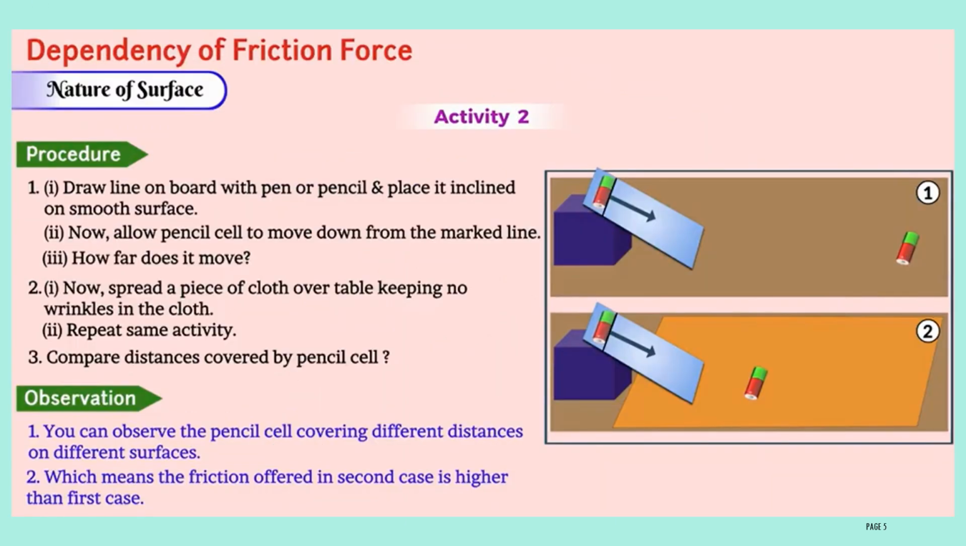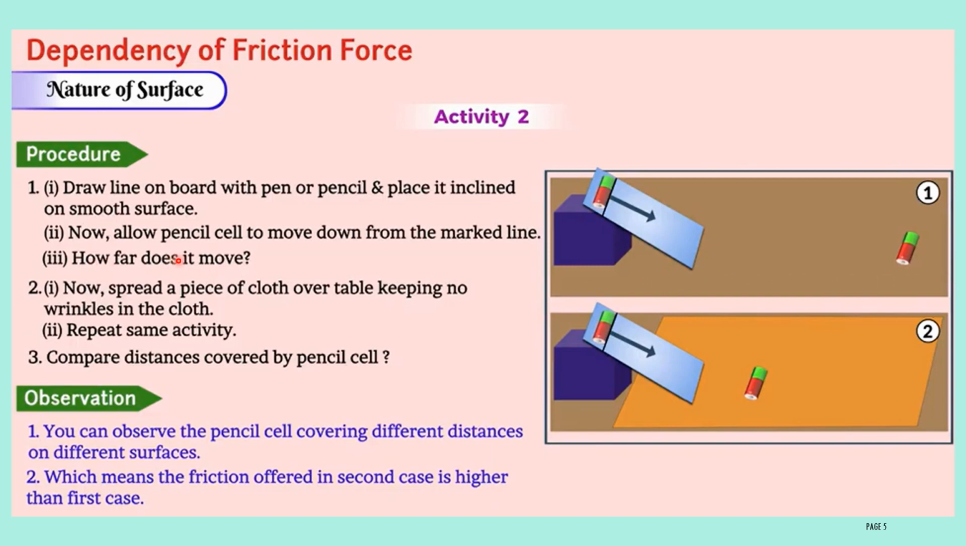Dependency of friction. Let us discuss in detail how the frictional force depends upon the nature of the surface. Let us perform an activity here. Procedure: draw a line on the board with a pen or pencil and place it inclined on a smooth surface. This surface is the smooth surface.